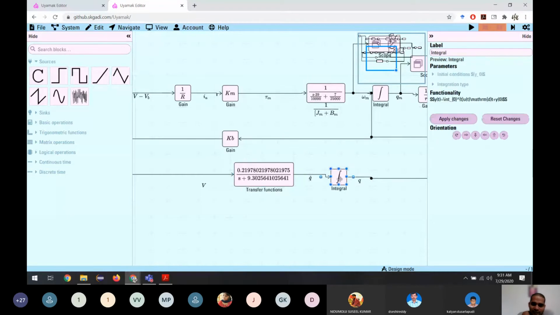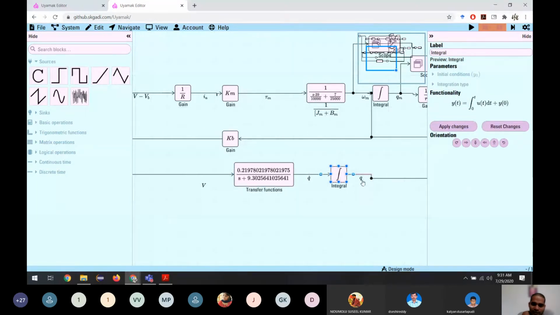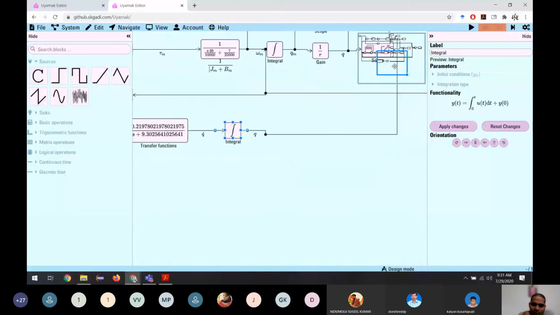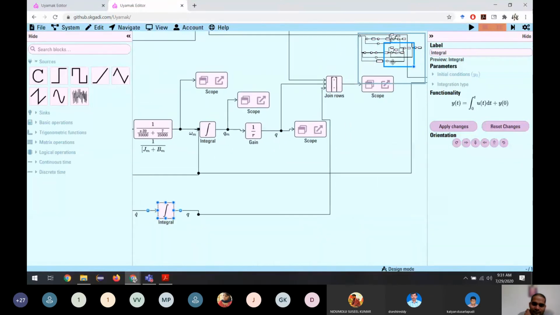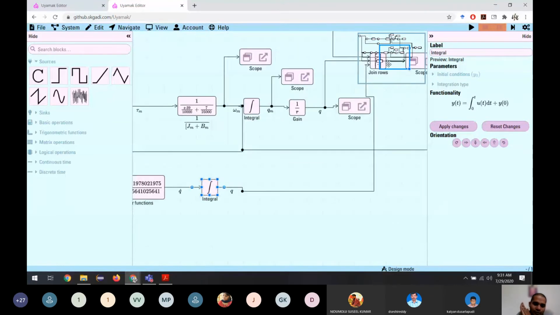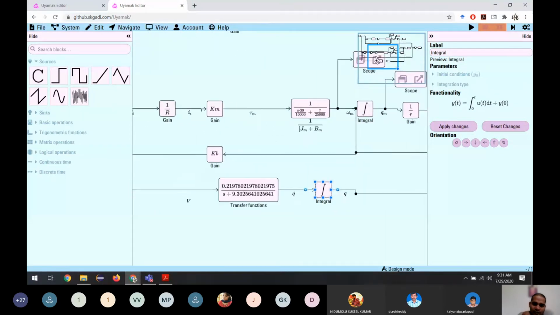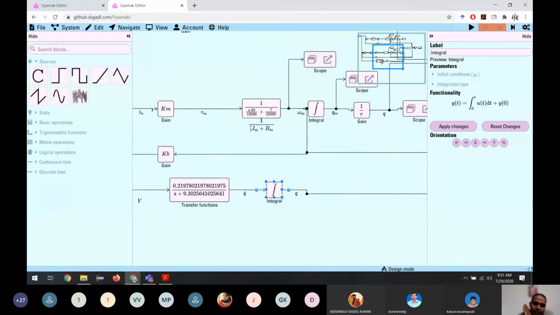And as I said, I always wanted this one separately. This is Q or theta, and this is Q dot, theta dot. I'm using Q because in robotics most of the books use Q as the position of the robot. Now we see we are not talking about motor or anything. The voltage is the input and the output is the robotic position. Of course, it is angular position and this is angular velocity.